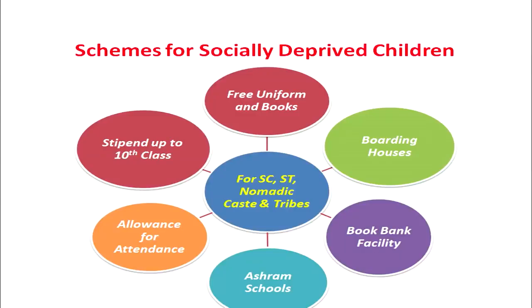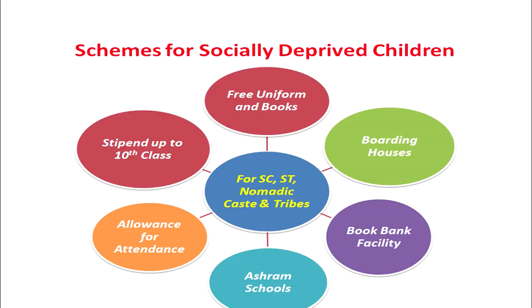So first of all, the schemes for socially deprived children. As you can see on the screen, these socially deprived children include scheduled caste children, children belonging to the scheduled tribes, children belonging to the backward classes, or the tribal children. So these constitute socially deprived children in the state of Maharashtra. For these SC, ST and nomadic castes and tribes, different schemes had been launched by the state of Maharashtra to achieve the target of universal elementary education.